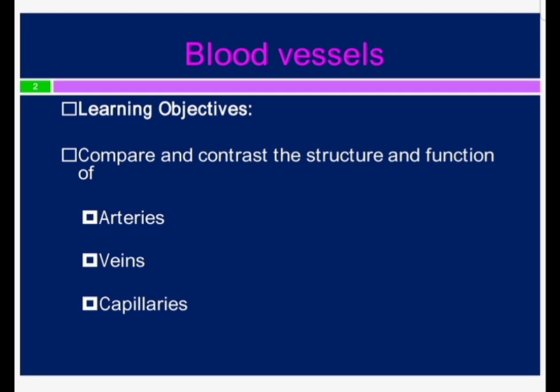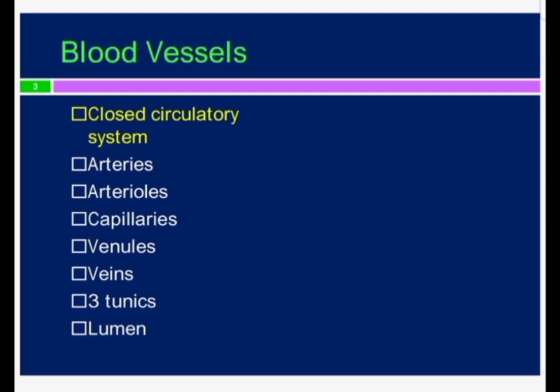There are three layers, known as the tunics: the tunica intima, tunica media and tunica adventitia. The outermost layer is called the tunica adventitia. So whether these are arteries or veins or lymphatic channels, all these vessels are made up of these three tunics.